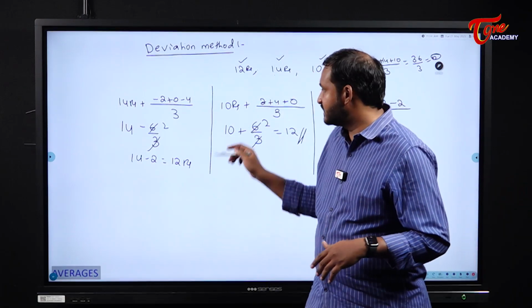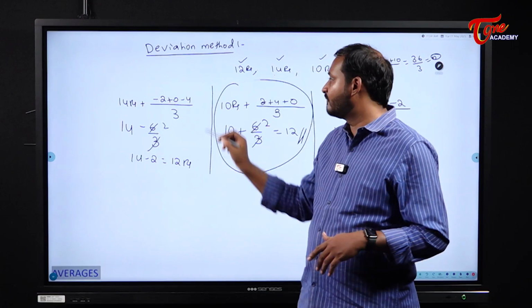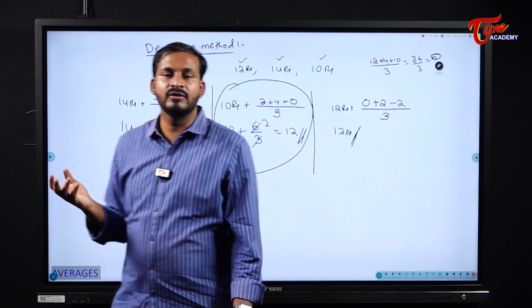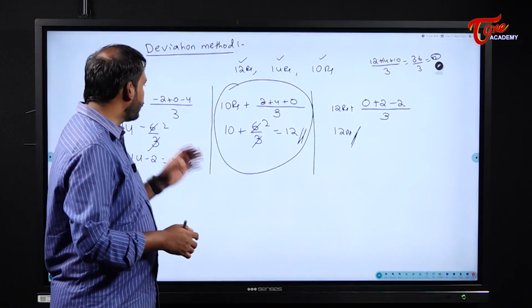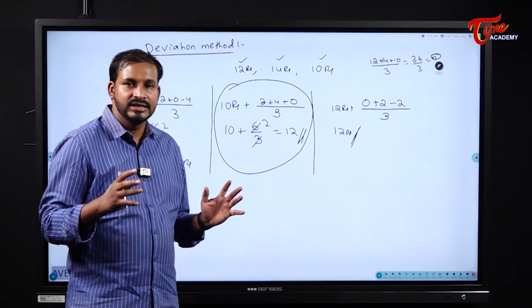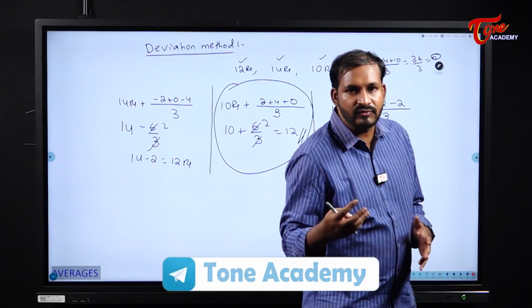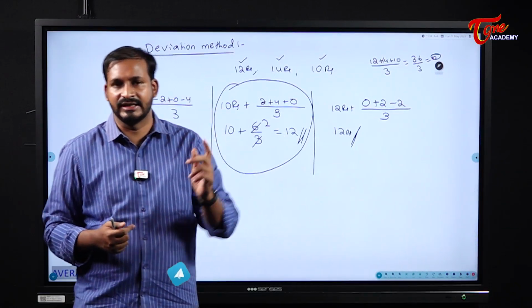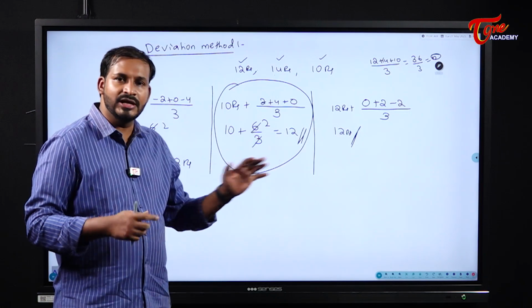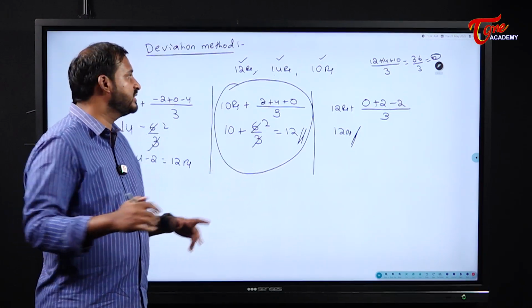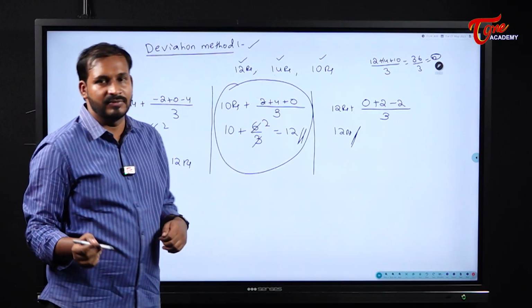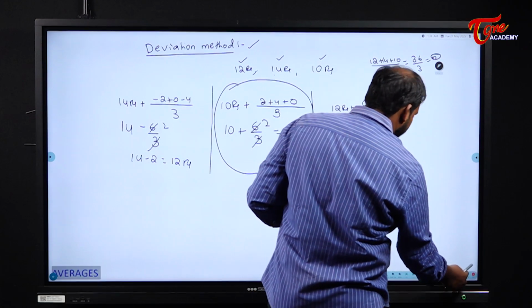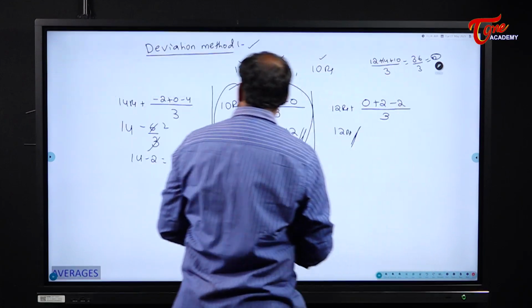But my suggestion here is, always try to take the least value. Why I am suggesting the least value is that you will get only positive values without any confusion. You will get the answer very quickly. If you have positive and negative values, sometimes, not all the time, you may get confused whether to write plus or minus. If you take the least value, without any confusion, you will get the answer. So, this method we will call the deviation method.